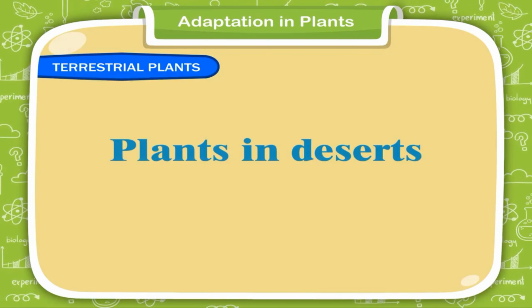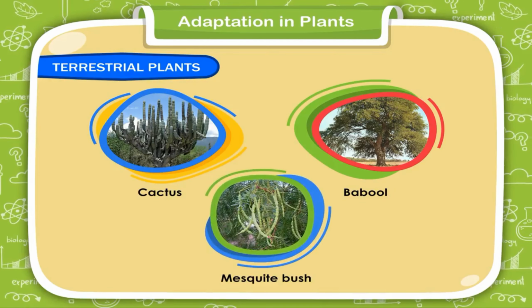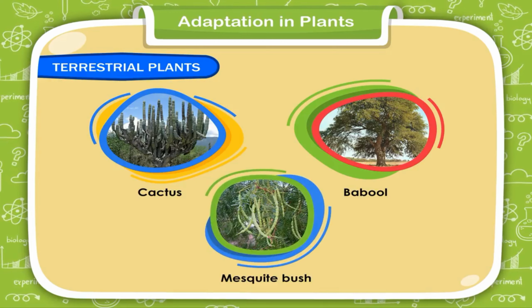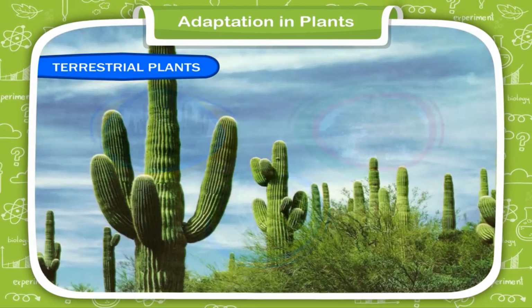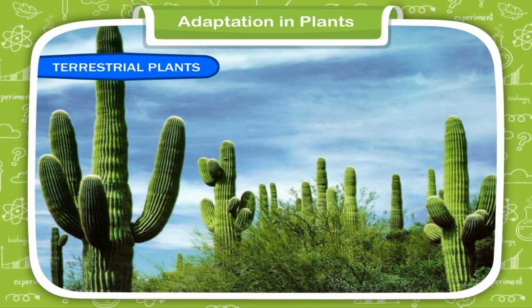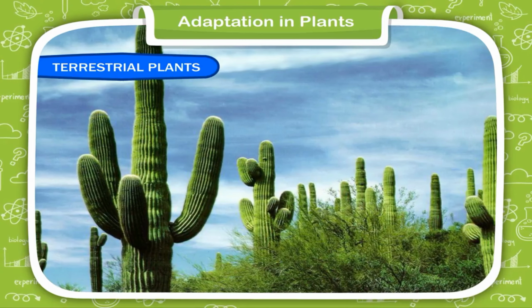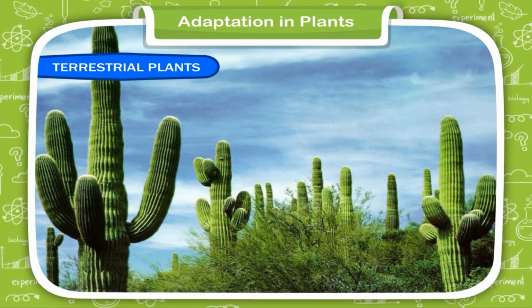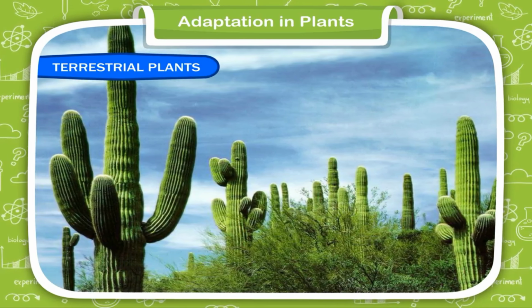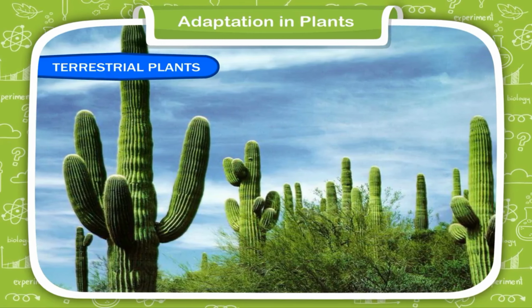Plants in deserts. Some plants such as cactus, babool, mesquite bush, etc. grow in deserts. Deserts are generally hot and extremely dry areas. There is very little water available for plants in deserts. Plants in these areas adapt according to these conditions. Some desert plants such as cactus have spongy and soft stem for storing water.